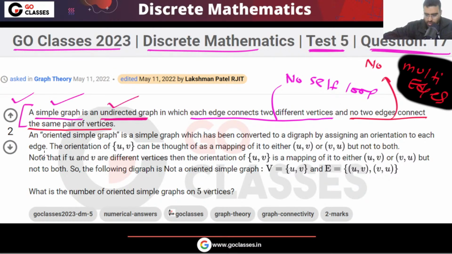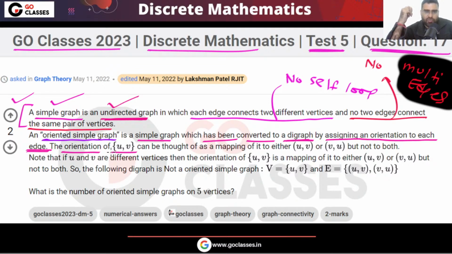Now what is the question saying? The question is saying an oriented simple graph. An oriented simple graph is a simple graph which has been converted to a directed graph by assigning an orientation to each edge. To every edge we are giving a direction.